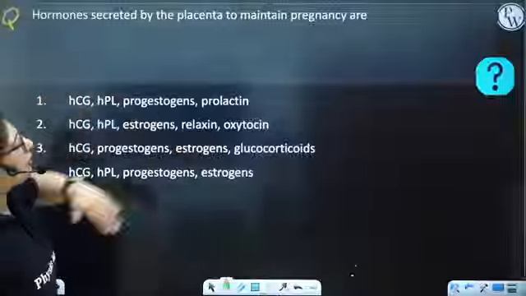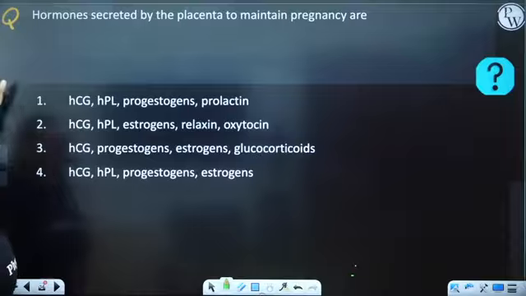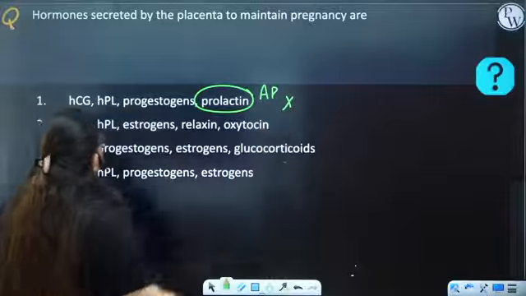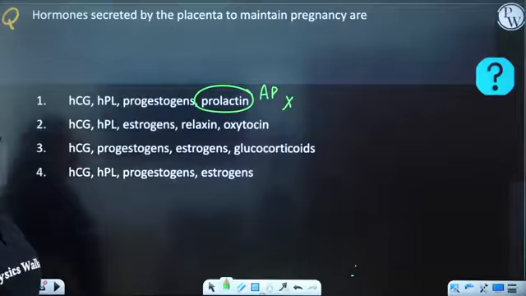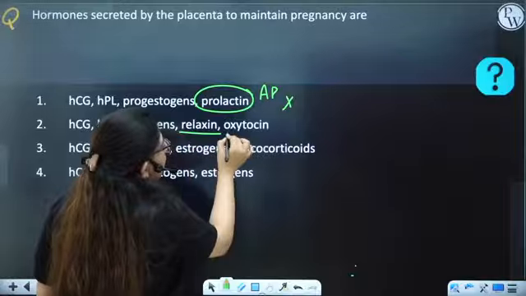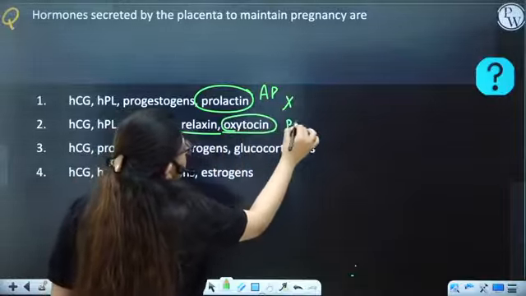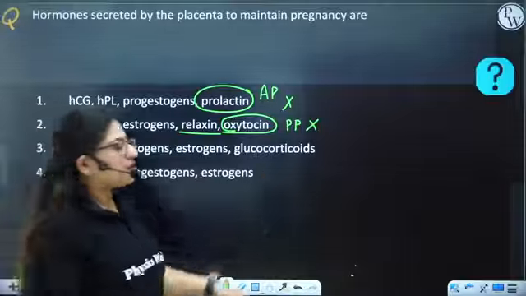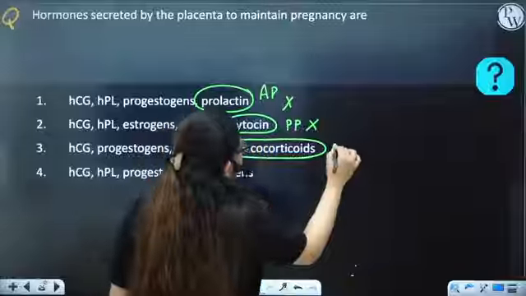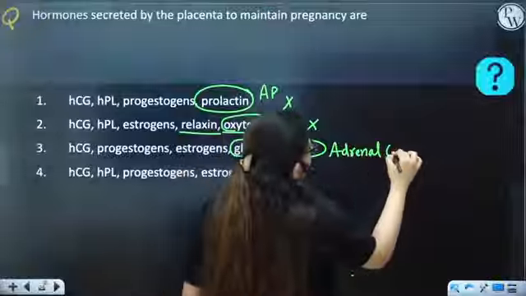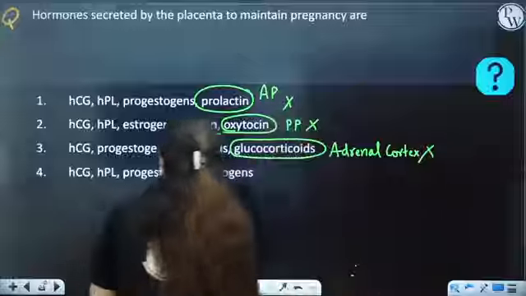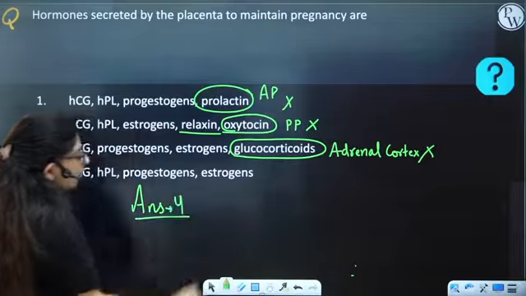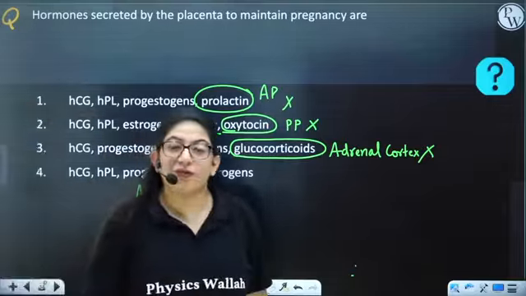Hormones secreted by the placenta to maintain pregnancy are HCG, HPL, progesterone, prolactin. Prolactin is a hormone of the anterior pituitary, so it's a big no. HCG, HPL, estrogen, relaxin, oxytocin. Relaxin comes from the ovary and oxytocin comes from the posterior pituitary, so it's a big no. HCG, progesterone, estrogen, glucocorticoids. Corticoids are from the adrenal cortex, so it's also a big no. HCG, HPL, progesterone, estrogen, absolutely correct. So the answer is 4. So you better learn what the hormones of the placenta are.